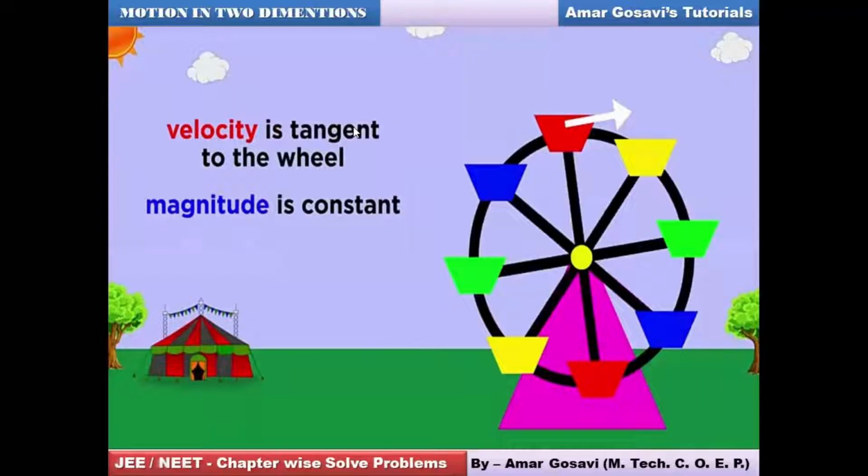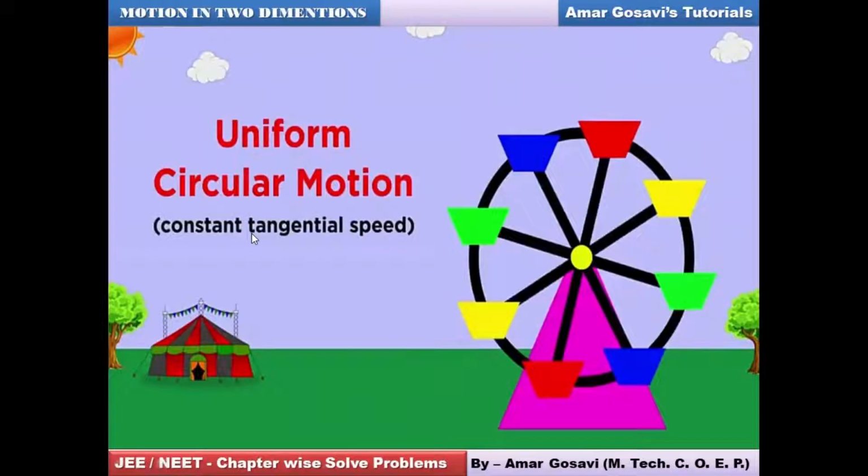And the velocity, you can see if I want the direction of velocity at this point, I'll have to draw a tangent. Similarly, if I want to find the direction of velocity here, I would draw a tangent. That means the direction keeps on changing, and therefore I'm not using the word velocity, just using the word speed to define uniform circular motion. This is something which we have defined earlier also, friends.